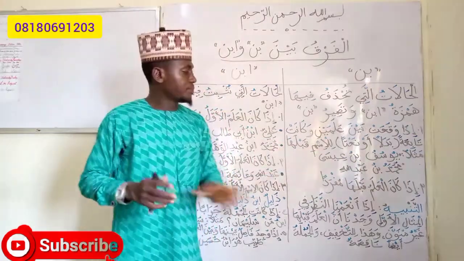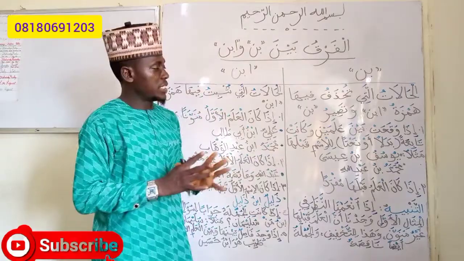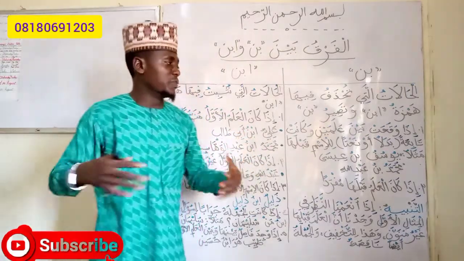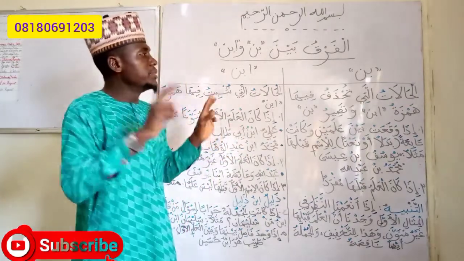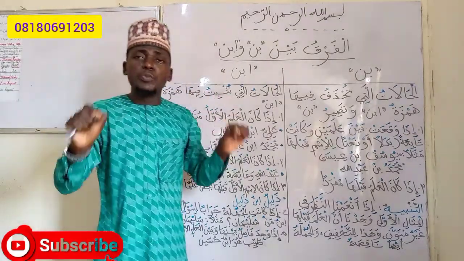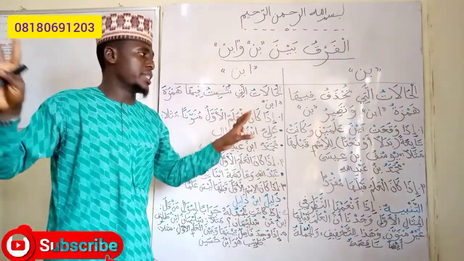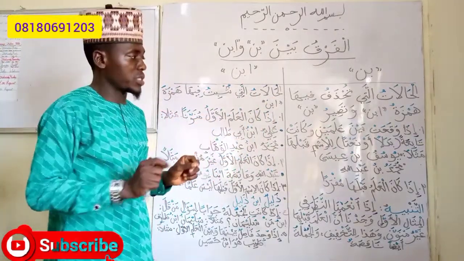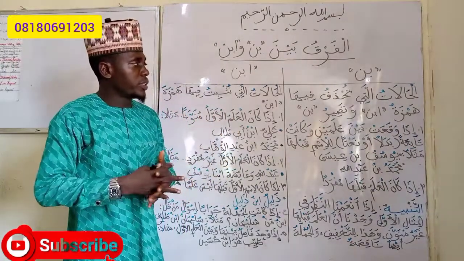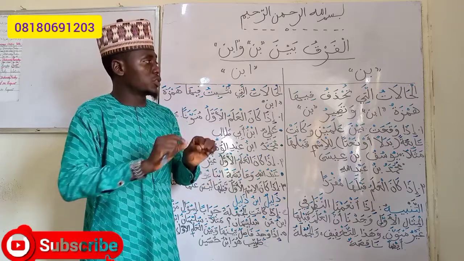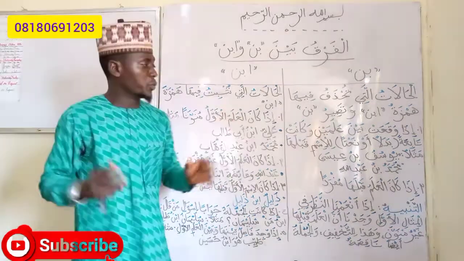Muhammad is alam, Abdullah is alam. Can you see that the hamzatul wasl in the ibn has been removed, then it becomes Muhammad ibn Abdullah. So when ibn falls between two names of a person, alamain, we remove that hamzatul wasl, then we write ba and nun.